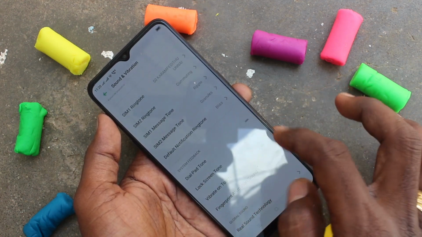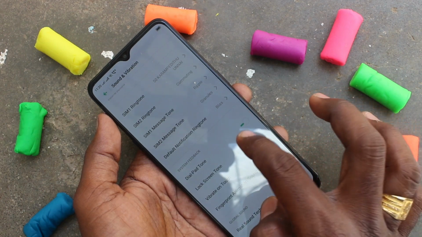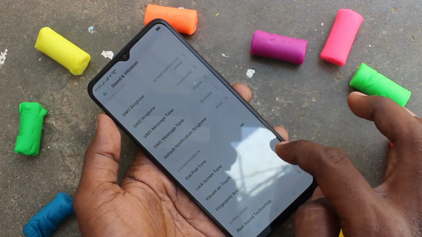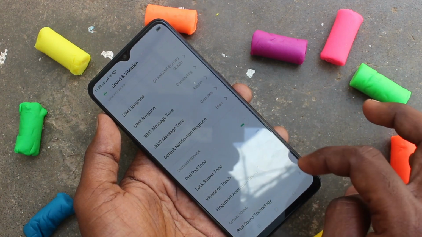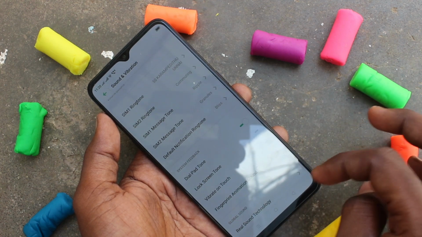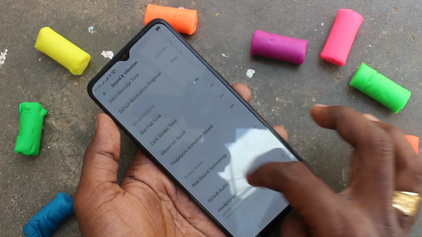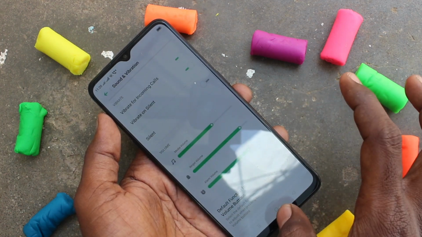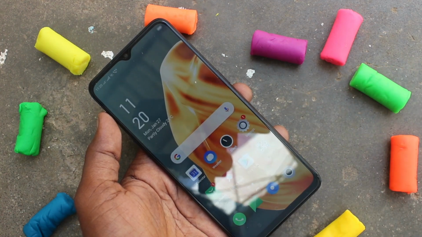Next, you can control some tones like dialpad tone, lock screen tone, vibrate on touch, fingerprint animation sound, etc. Just you can turn on or turn off these options. In this way, you can easily customize ringtone on your phone Oppo F15.